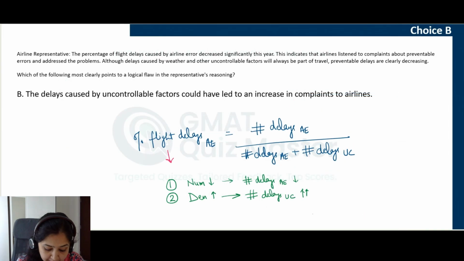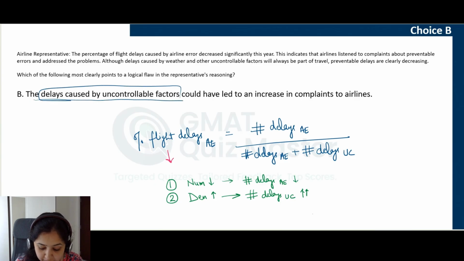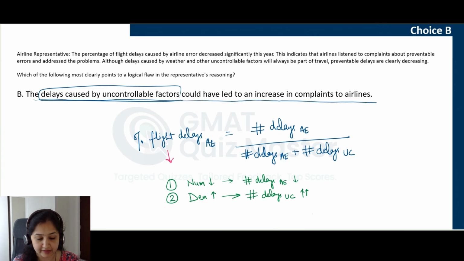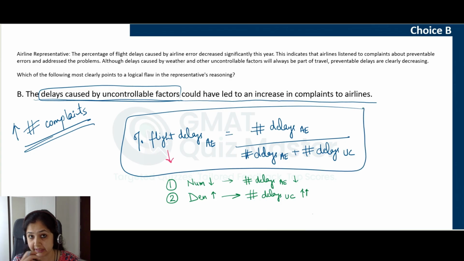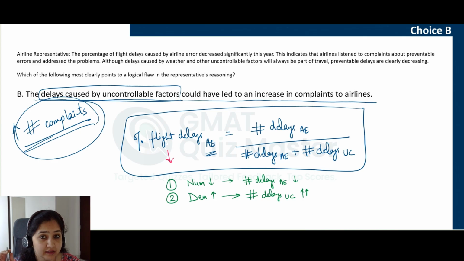Choice B, the delays caused by uncontrollable factors, so we are talking about delays caused by uncontrollable factors, could have led to an increase in complaints to airlines. So this choice is about an increase in the number of complaints. However, in this formula that we wrote to understand how the percentage of flight delays due to airline errors is calculated, is this number of complaints relevant? Is it affecting any of the parameters here, this one, or this one?